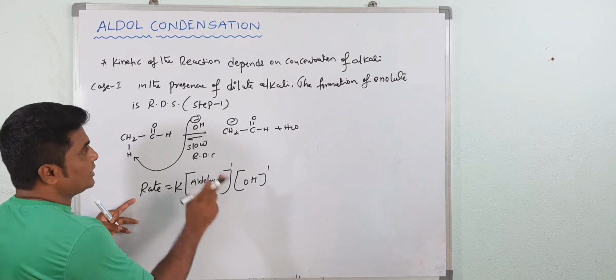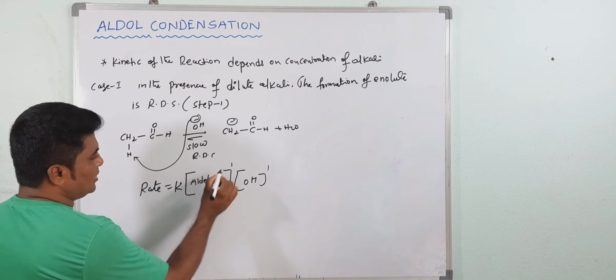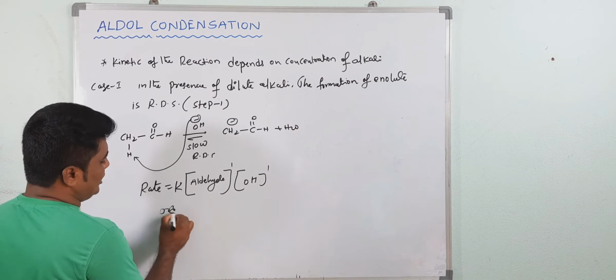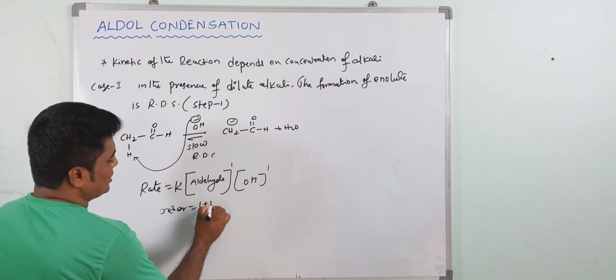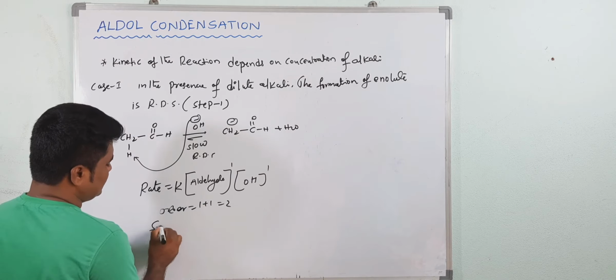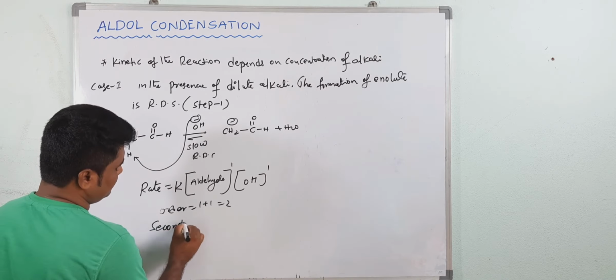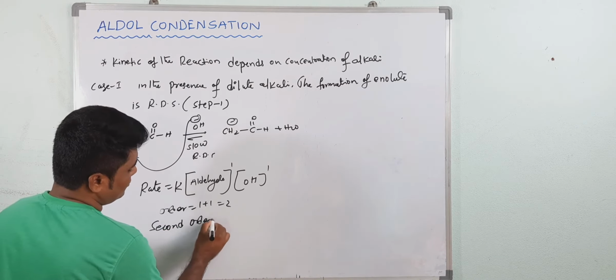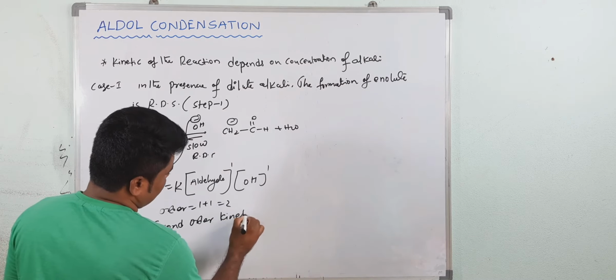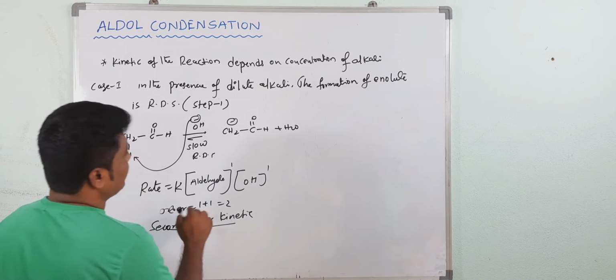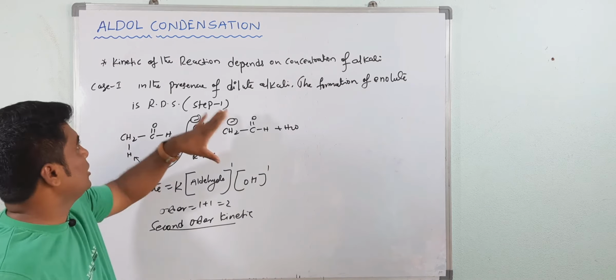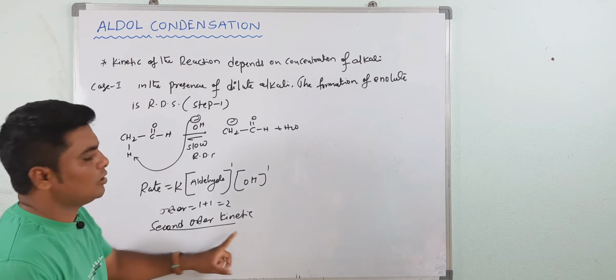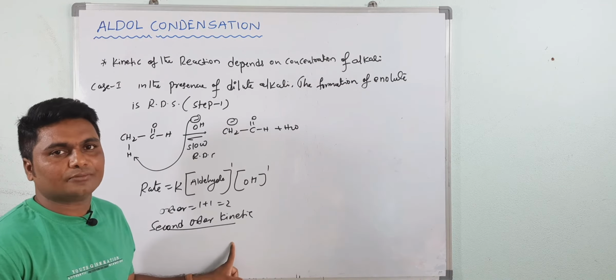Okay, now what would be the kinetics here? See, 1 plus 1, that is the order. 1 plus 1 is equal to 2. So this is second order kinetics. This is also very very important. In the dilute alkali, the aldol condensation is second order kinetics. This is very very important. Write down.